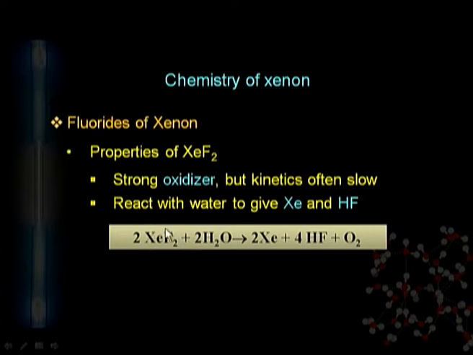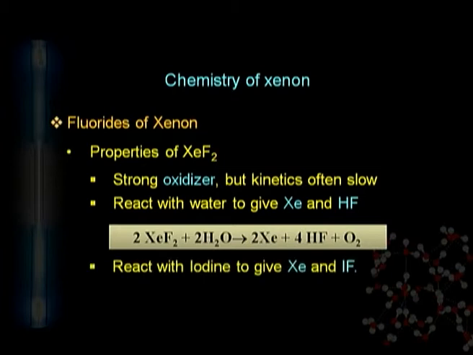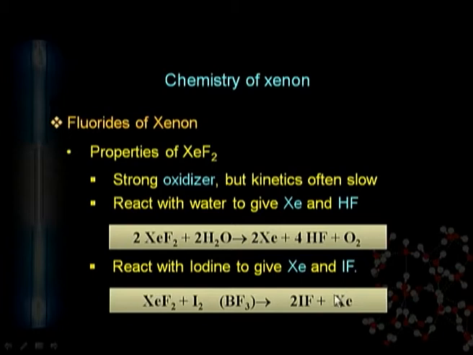Here in xenon difluoride, the oxidation number of xenon is +2, and here it goes to 0. It always tries to get free in each and every reaction of xenon fluorides, xenon oxides and oxyfluorides. In another reaction, it reacts with iodine to make iodine fluoride, and xenon becomes free here also. It means that the oxidation number of xenon is +2 and here 0, and iodine goes from 0 to minus. It means that xenon is reduced.